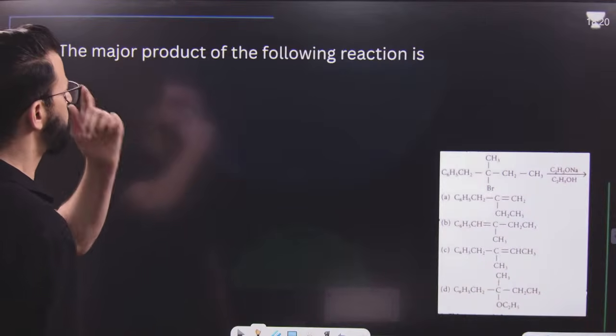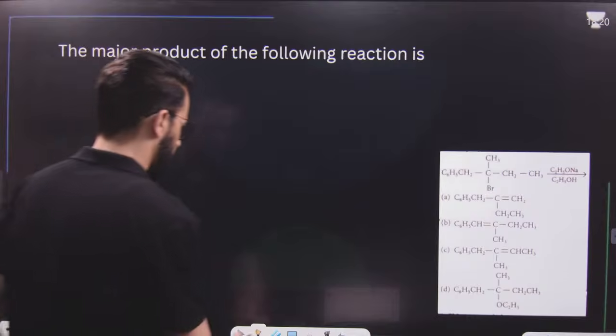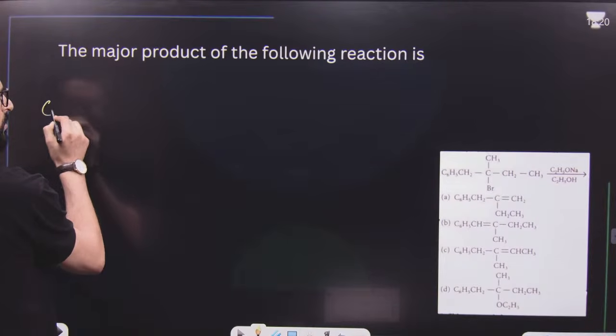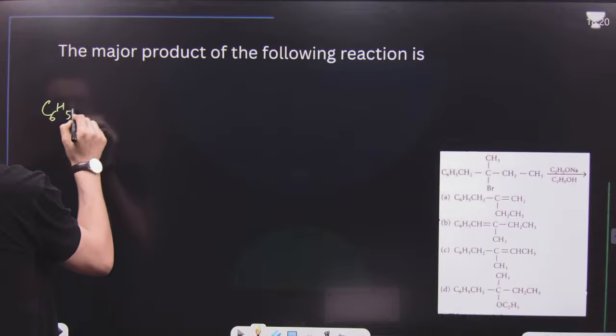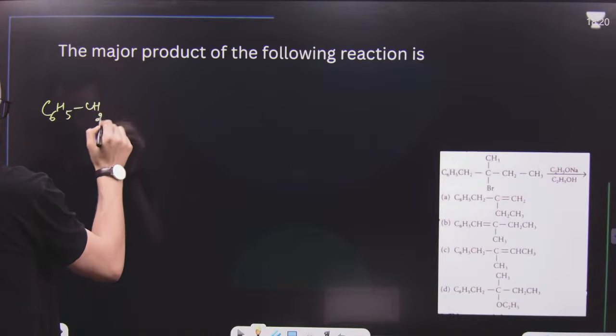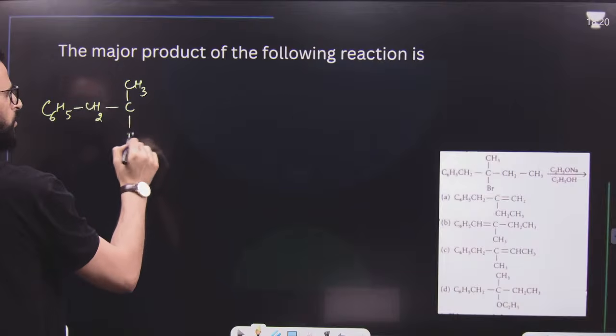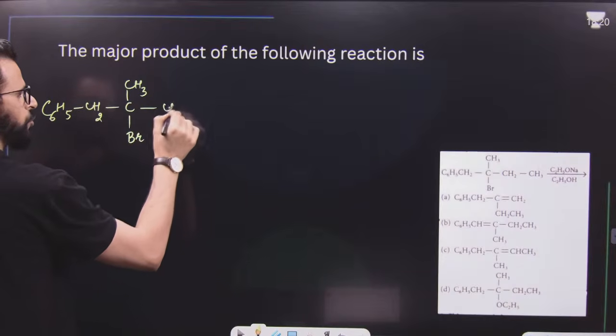After this, the major product of the following reaction is, and the reaction is like this: C6H5CH2, then CCH3, then Br, then CH2CH3.